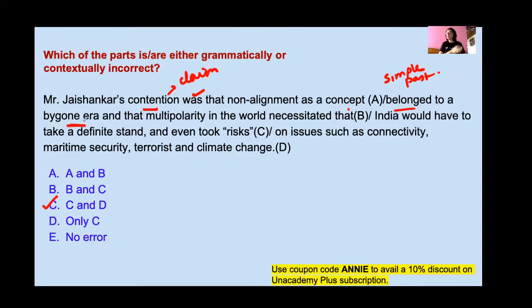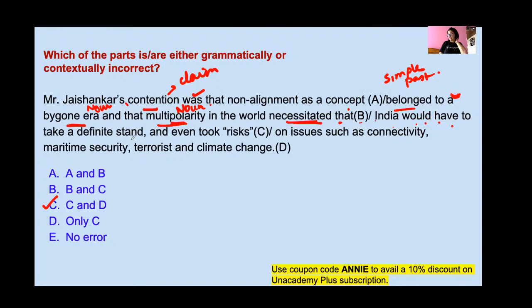This is a noun, that's why I am using an article. A bygone era, and that multipolarity in the world, this is also a noun, in the world necessitated that. Necessitated means to make it necessary. So this multipolarity in the world necessitated that India would have to take a definite stand. This multipolarity made it necessary that India would have to take a definite stand.